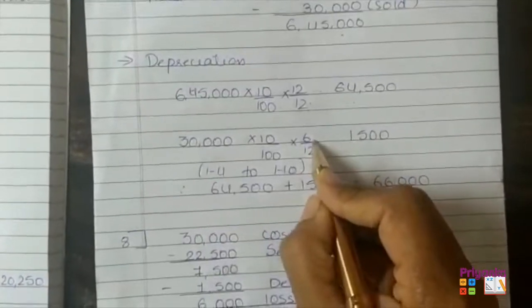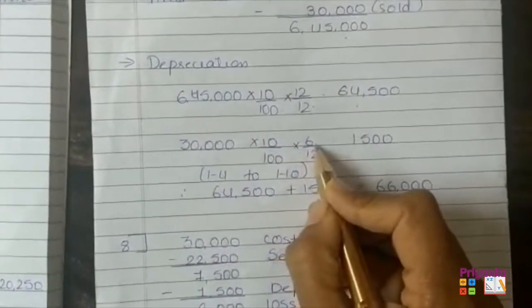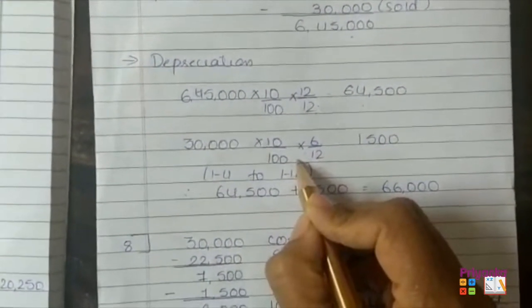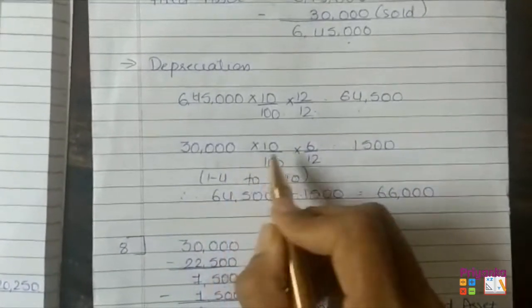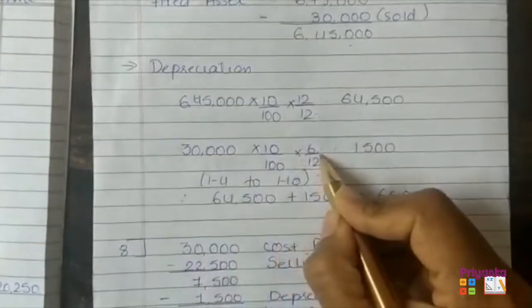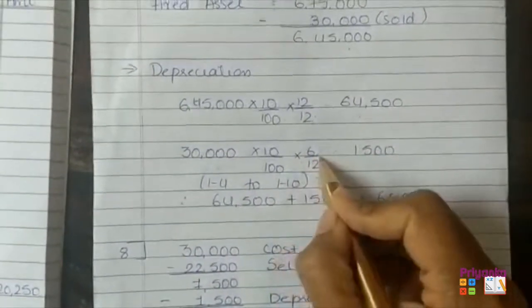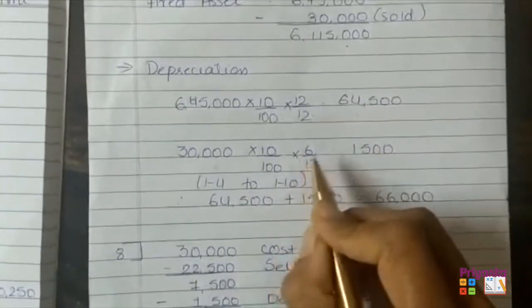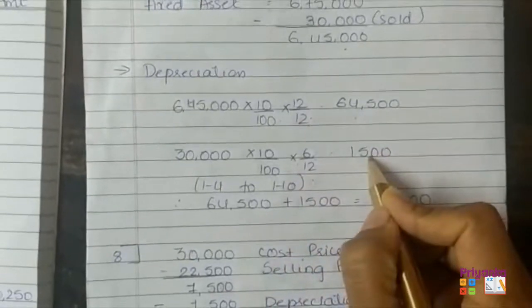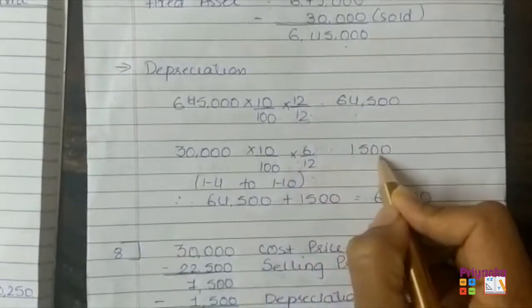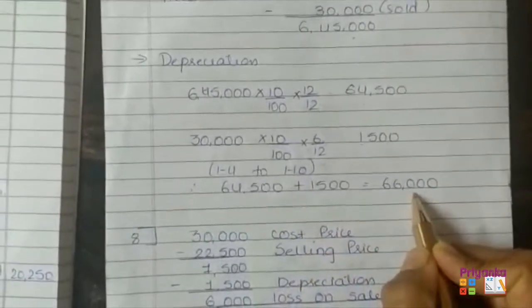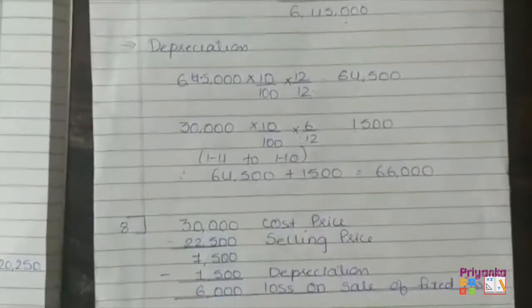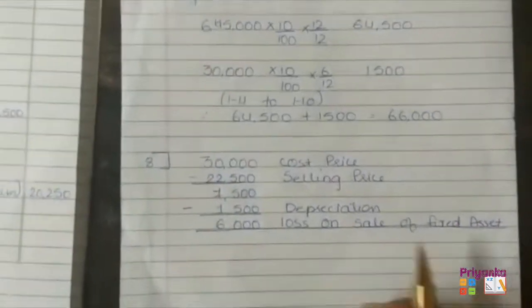बेचने से पहले 6 महीने तक फिक्स्ड एसेट कंपनी में था, तो वो 6 महीने का डेप्रिसिएशन कैलकुलेट होगा. तो 30,000 का जो बेचने वाले हैं फिक्स्ड एसेट, उसका 10% and the 6 month when it was with the company. Here we got the fixed asset depreciation 1,500. So together it is 66,000. So this will be the depreciation value of the fixed asset.